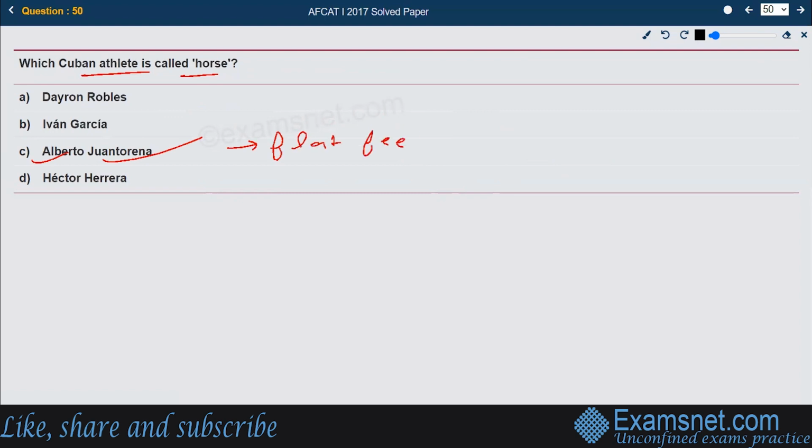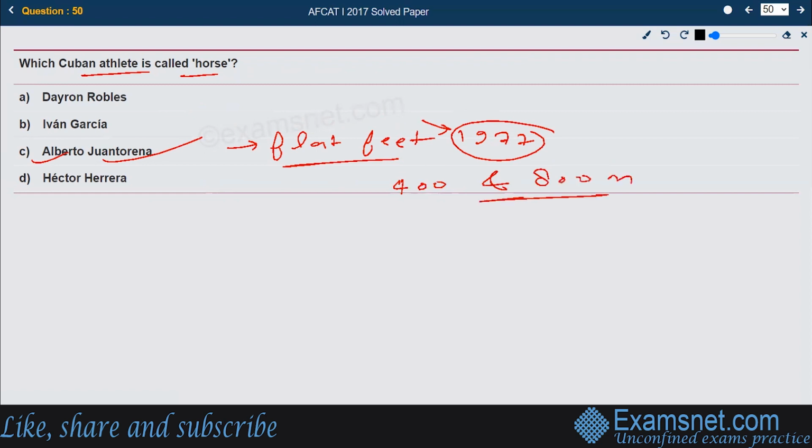Both feet are flat, and that caused feet and back problems, and he had to go through corrective surgeries in 1977. At the 1976 Summer Olympics, he became the only athlete to win both the 400 and 800 meter races, with his flat feet problem still there. So the right answer is Alberto Juantorena.